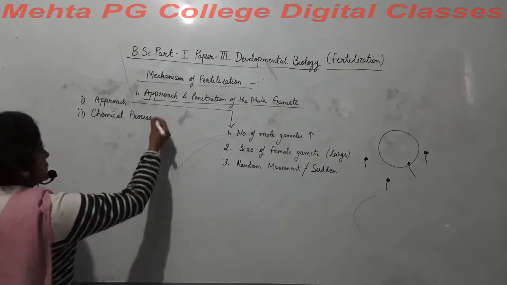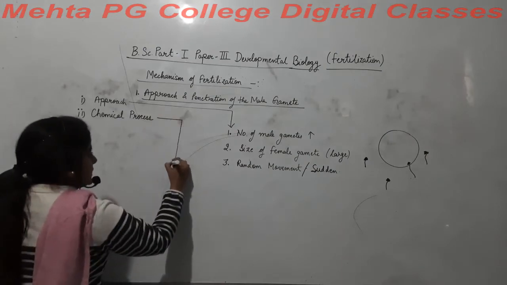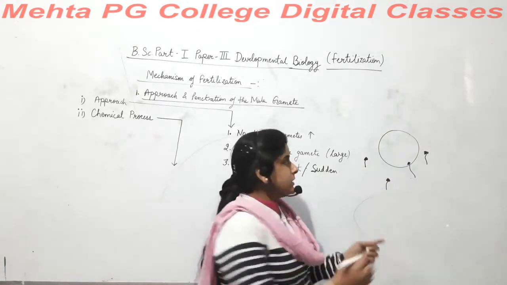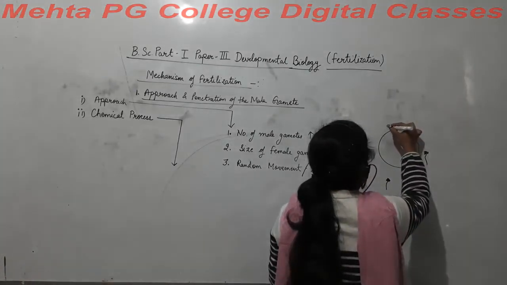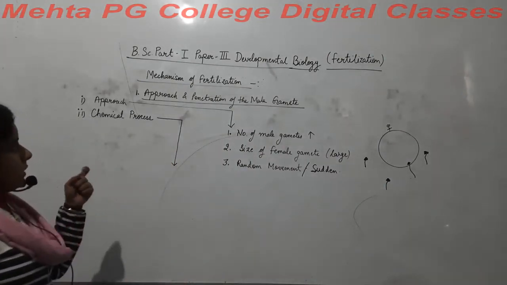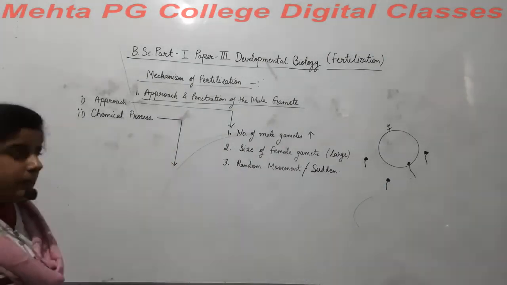Now we go to the chemical process of mating. Like one male gamete got a chance to interact with the female gamete. Right? Now, a chemical process occurs.